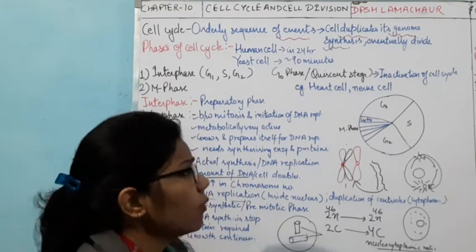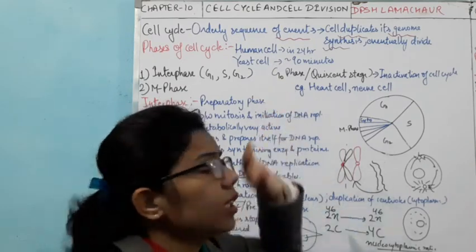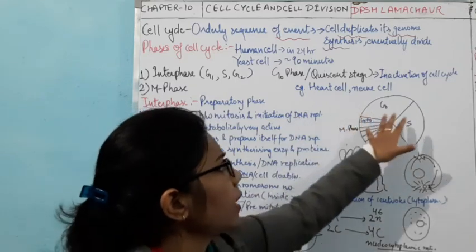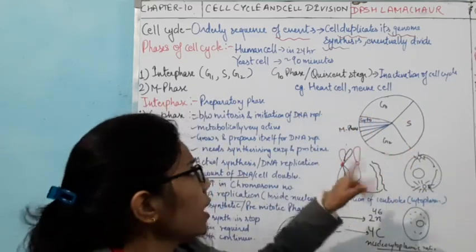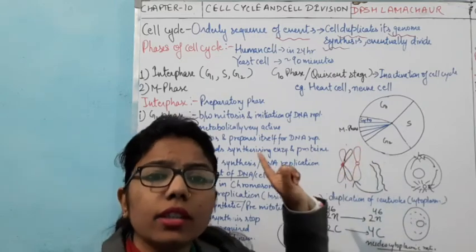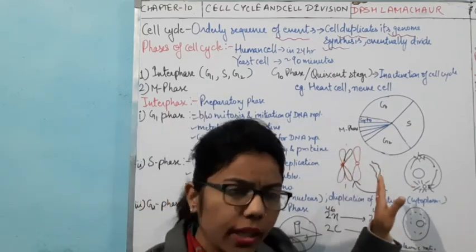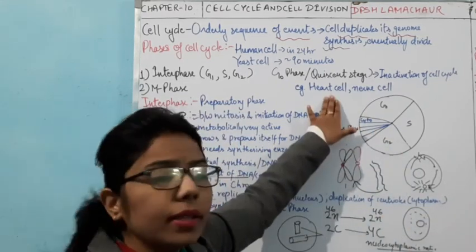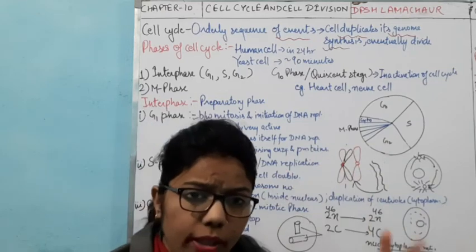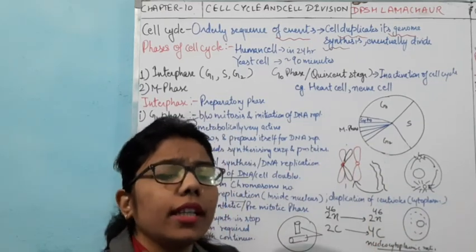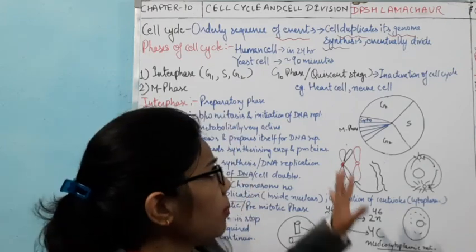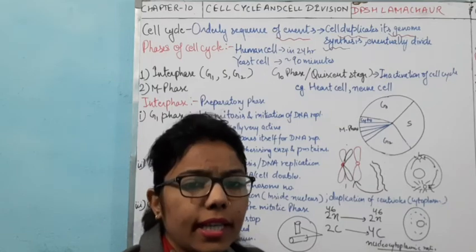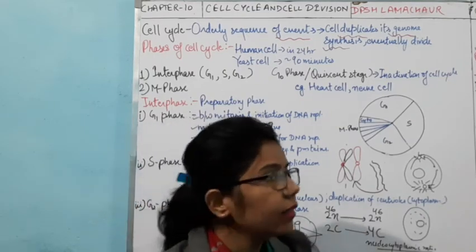Now one more important thing, that is the G0 phase. Sometimes it happens that the cell completes the interphase but does not enter into cell division. It may be metabolically active, but in this stage there is no proper activation, or we can say no cell division takes place. So what I have written is inactivation of the cell cycle. The cell cycle is not that active in this phase.